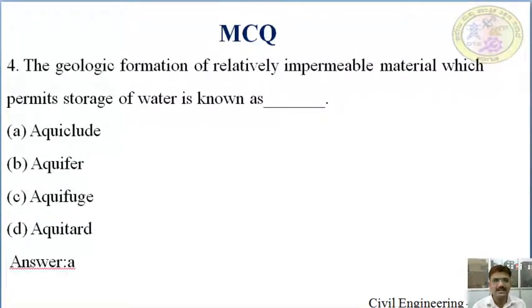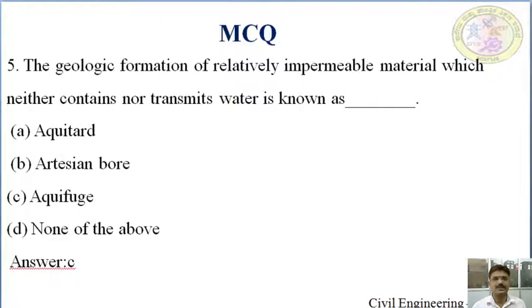The geological formation of relatively impermeable material which permits only the storage of water is known as dash. Given are aquiclude, aquifer, aquifuge, and aquitard. This is the definition: aquiclude is the geological formation of relatively impermeable material which permits the storage of water. Answer is A, aquiclude.